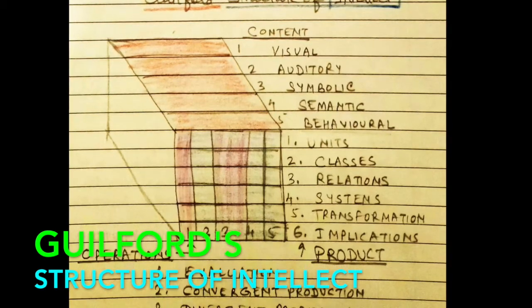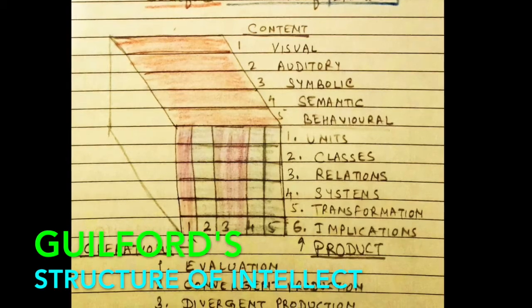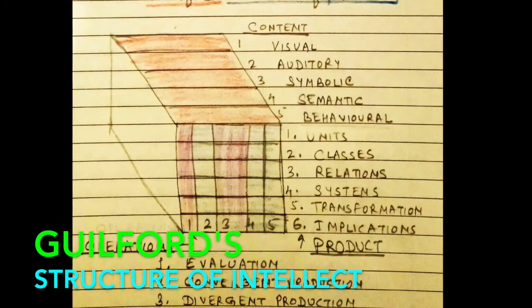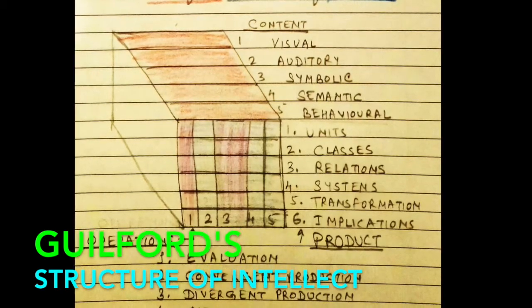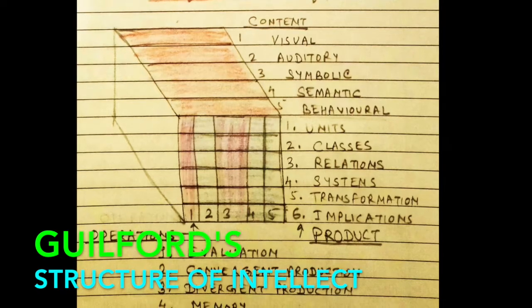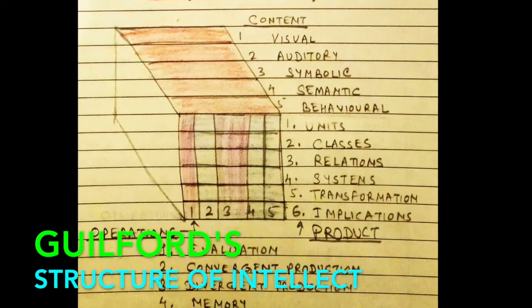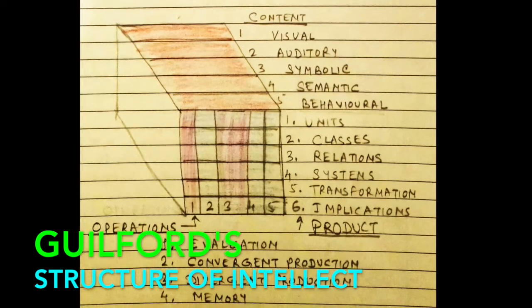He isolated five factors under the content heading, six factors under the product heading, and six factors under the process heading. So this is an overall brief overview of Guilford's structure of intellect model.